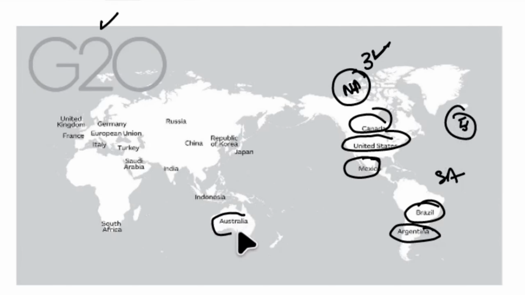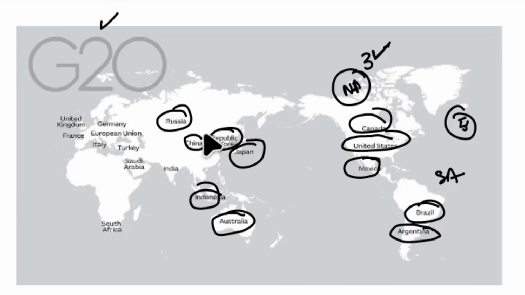And Australia, Indonesia, Japan, Republic of Korea, which is South Korea, and both Russia and China are also part of G20. So how many here? 1, 2, 3, 4, 5, 6, and India, which is 7. 7 plus 5, 12.